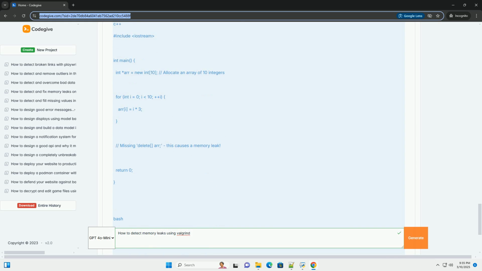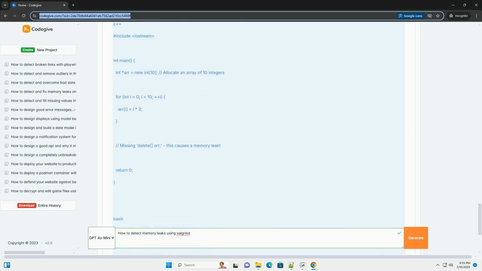5. Interpreting Valgrind output. After running Valgrind, you'll see a report in your terminal. The output related to the memory leak will look similar to this, though the exact details might vary slightly depending on your system and Valgrind version. Let's break down the key parts of the output. ==PID== Memcheck, a memory error detector, indicates that Memcheck is running.